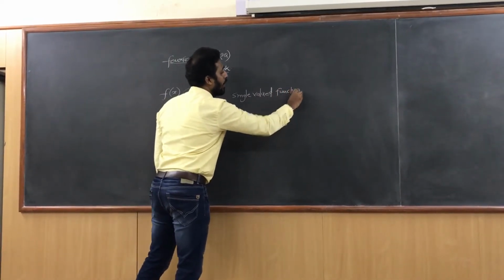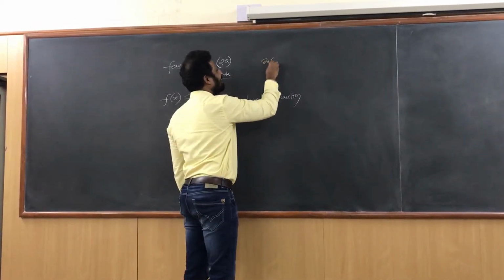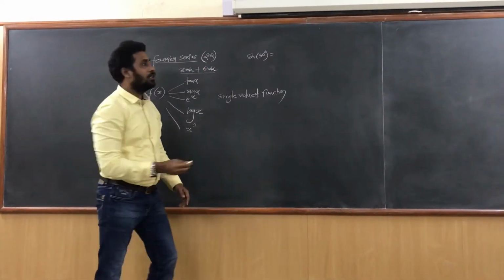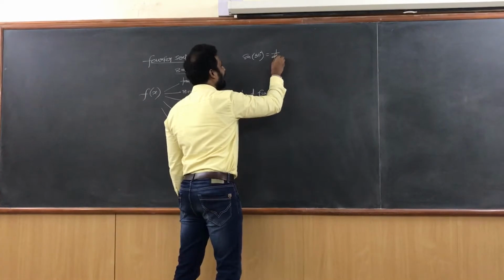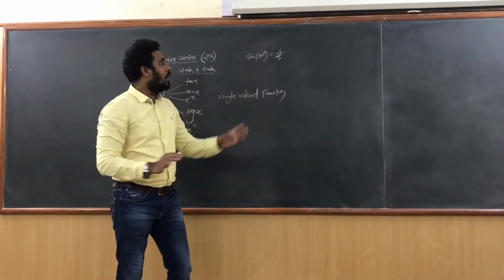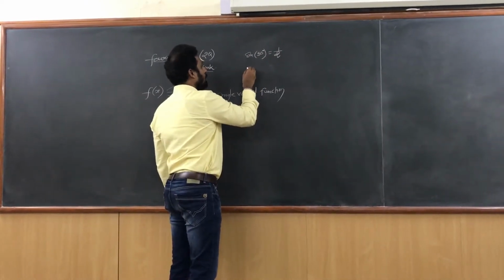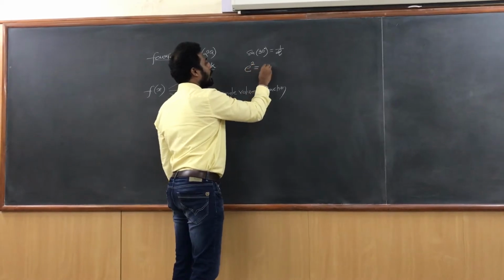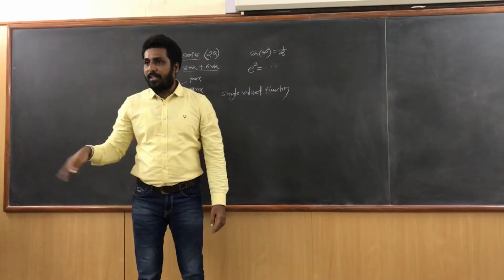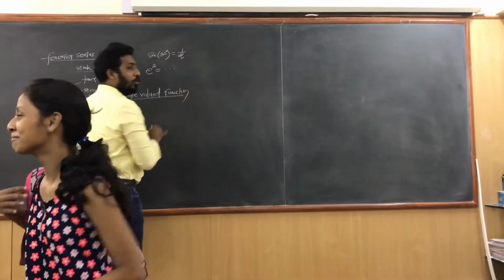Now what do I mean by single valued functions? You can understand from an example. If I ask you what is sine of 30 degrees, what's your answer? It is only one answer, isn't it? Half. Is there any other answer for sin 30? There is no other answer other than half. Similarly, if I ask you e square, you'll get only one answer. Such kinds of functions are called single valued functions.